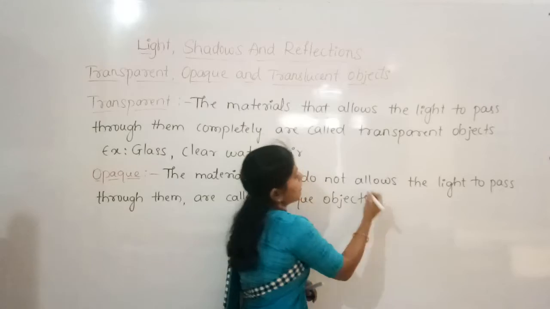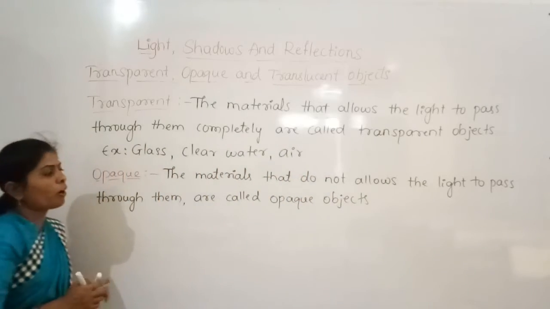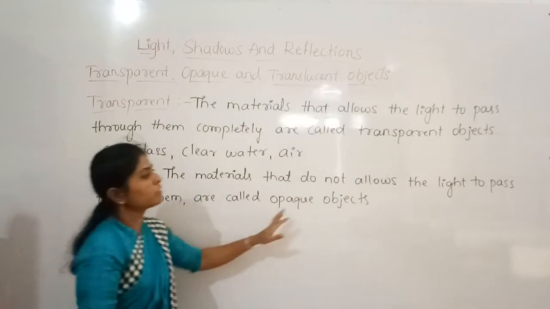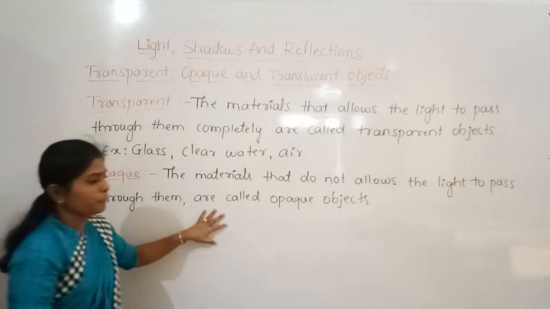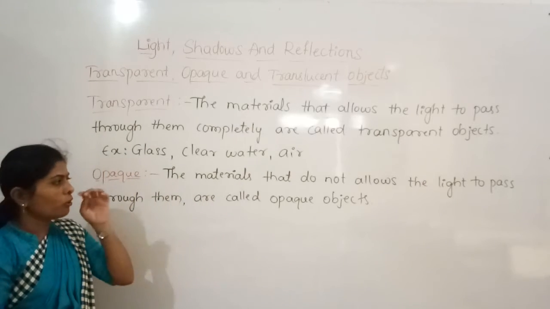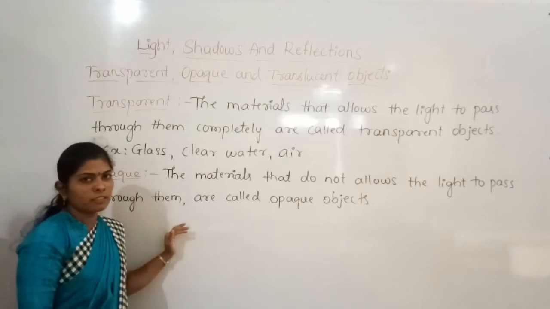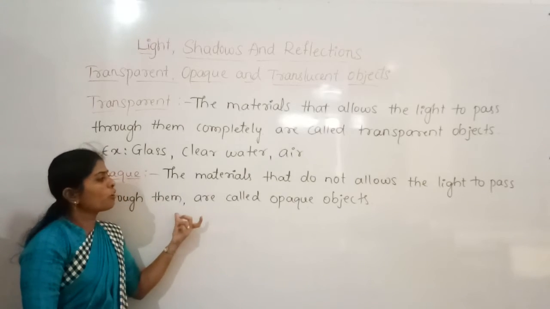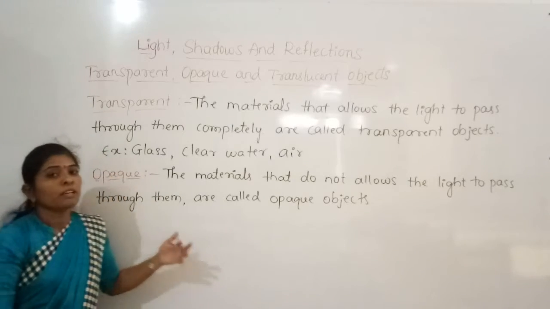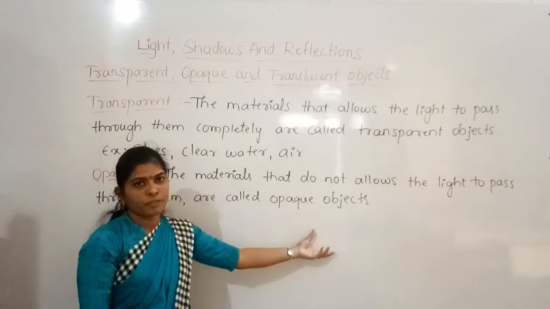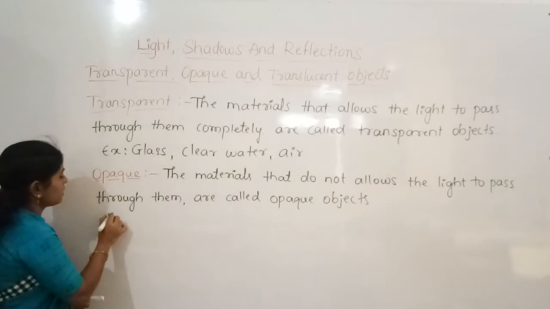So here the light will not pass. The objects do not allow the light to pass through them. So they will not allow any light which falls on them to pass through them. So such objects, we cannot see through them. So for example, we can say the wall,